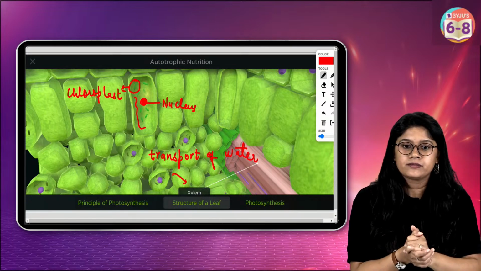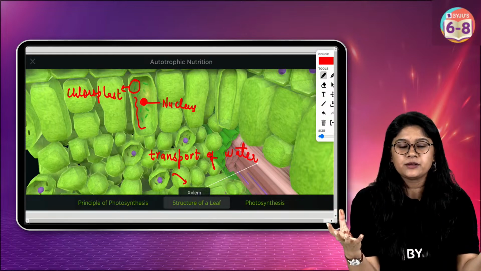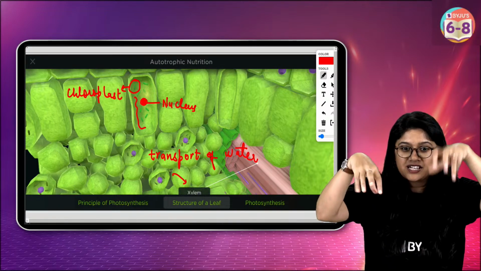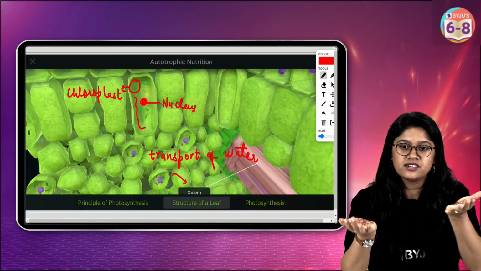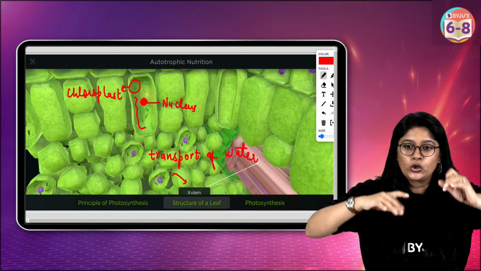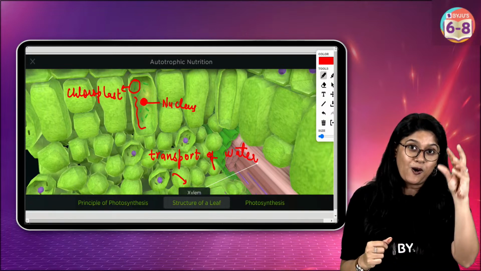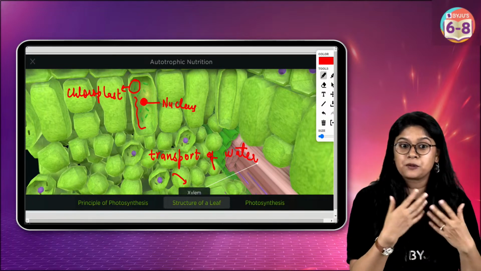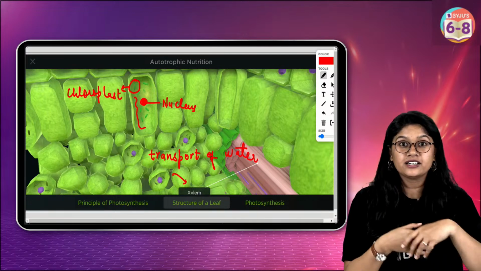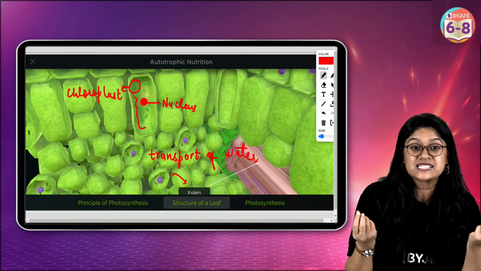If you take a big bucket and drop some soft plastic balls, they will keep moving, floating like this. So the balls represent the different organelles like chloroplast, and the water represents the cytoplasm.